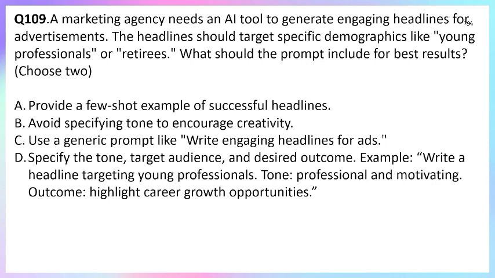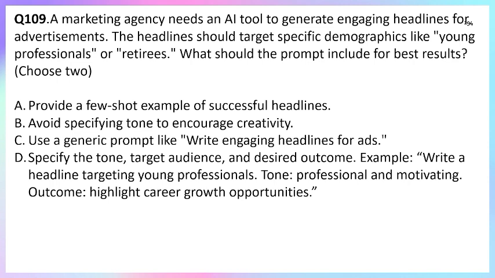Whereas option B, avoid a specific tone to encourage creativity. No, wrong here. If you avoid tone, the output becomes too generic and unfocused. So option B is incorrect. Whereas option C, use a generic prompt to write engaging headlines for ads. This would not align to the target demographic, right?